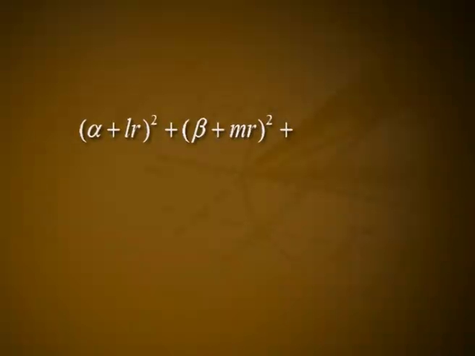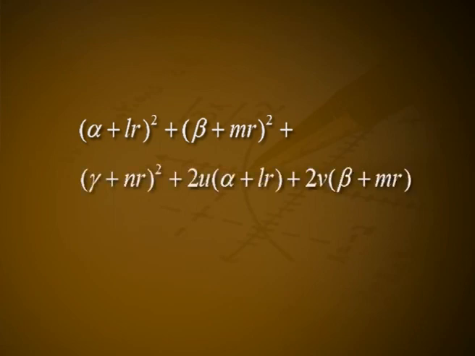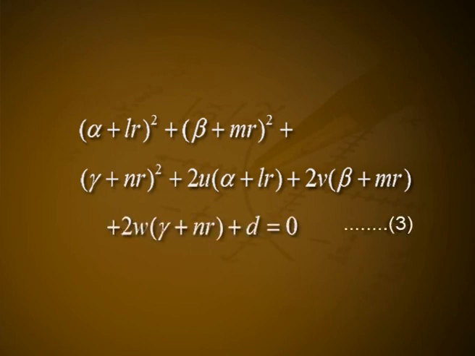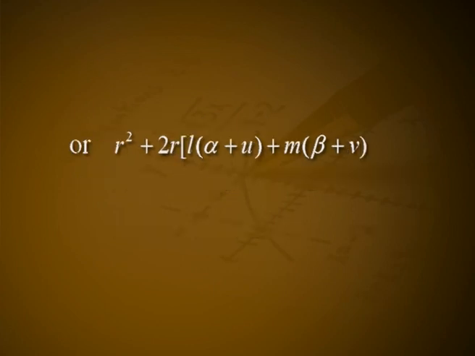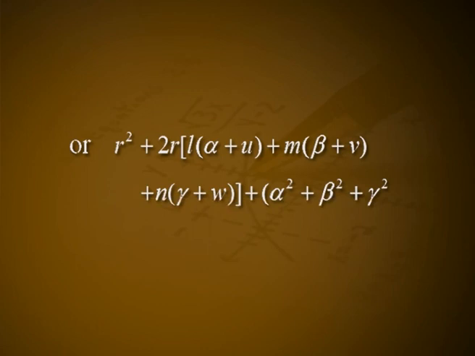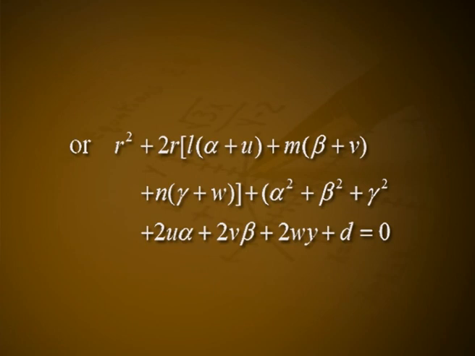The points of intersection of the line and the sphere are given by the equation (alpha plus Lr) whole square plus (beta plus Mr) whole square plus (gamma plus Nr) whole square plus 2u(alpha plus Lr) plus 2v(beta plus Mr) plus 2w(gamma plus Nr) plus d is equal to 0, or r square plus 2r[L(alpha plus u) plus m(beta plus v) plus n(gamma plus w)] plus alpha square plus beta square plus gamma square plus 2u alpha plus 2v beta plus 2w gamma plus d is equal to 0, equation number 3, remembering that L square plus m square plus n square is equal to 1.